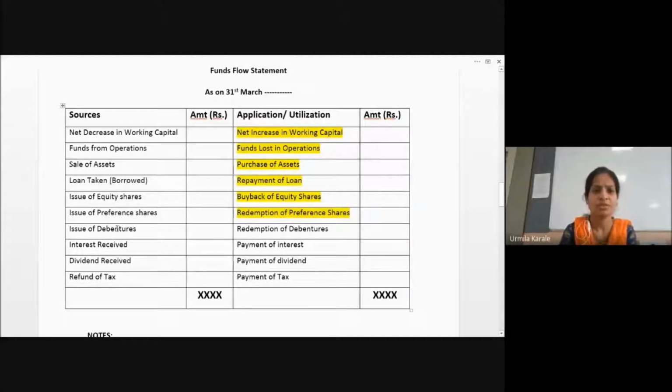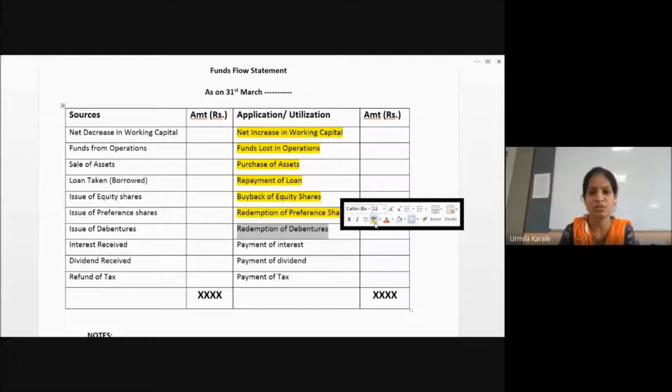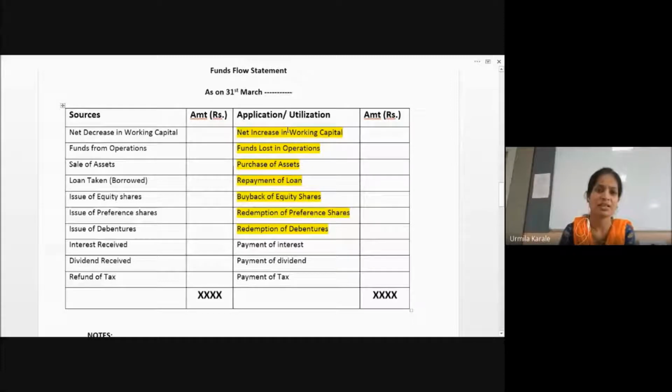So with an issue of debenture, you will get the money, but if debentures are redeemed, then you will have to pay the money. Redemption of preference shares and debentures will come to the outflow side, or application or utilization side. So all these things are going to result in payments. All these are the payments.